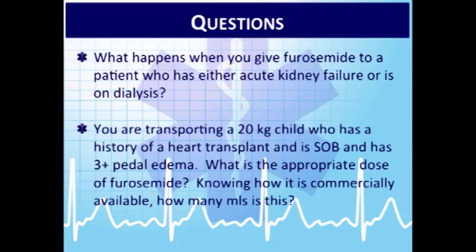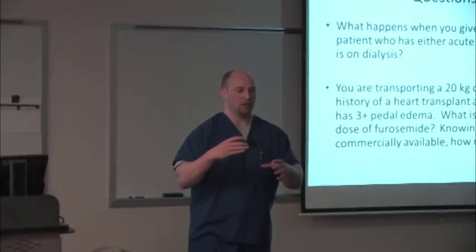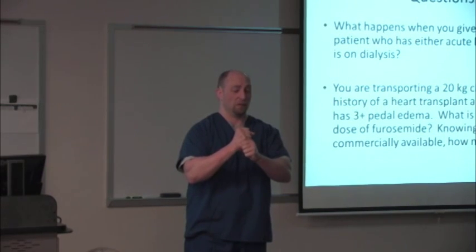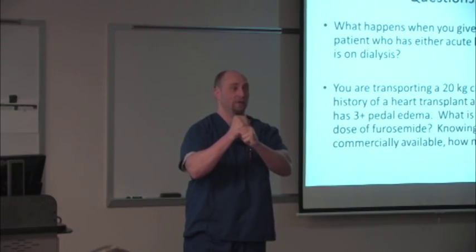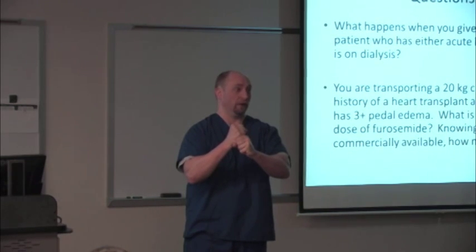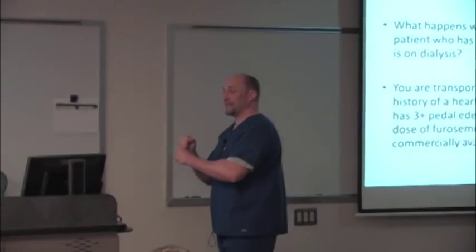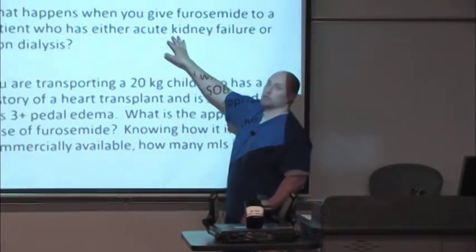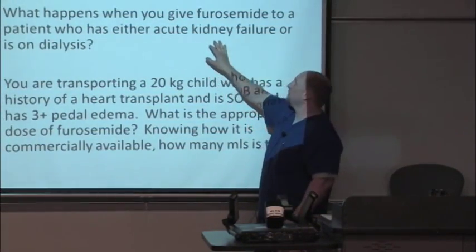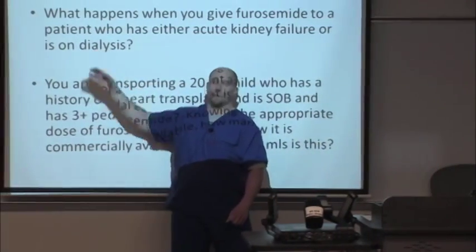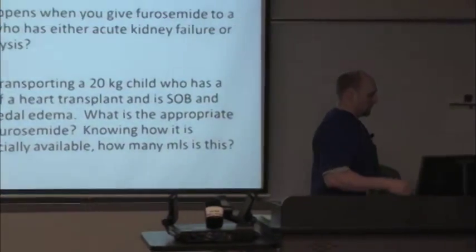Because if you have an injury to the kidney and now you're causing decreased intravascular volume because you're causing more diuresis, you may cause that blood supply to the kidney to constrict off because your body's like, hey, I don't want to lose any more fluid, all right? I want to keep whatever fluid I have on board. So I'm going to constrict that blood flow supply to the kidneys even more, okay? You may cause some harm here in these patients who have acute kidney injury, all right? If you give a diuretic to a patient on dialysis, what do you think is going to happen?